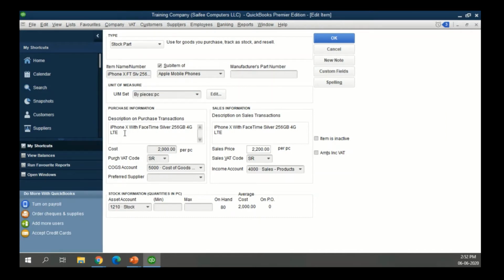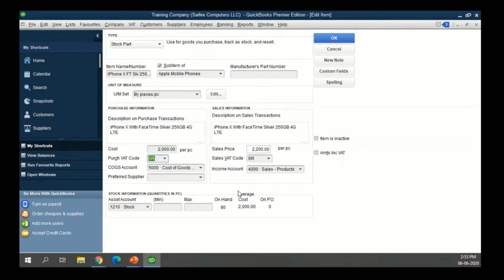Then you can give a detailed description. The item name obviously is a short code for you to identify the item quickly, but on the invoice or on the purchases, you want to print the proper item description, which will give more details about the item. So that can be typed here. Then you specify what is the cost of the item. In this case, we have taken 2000 as an example per piece.